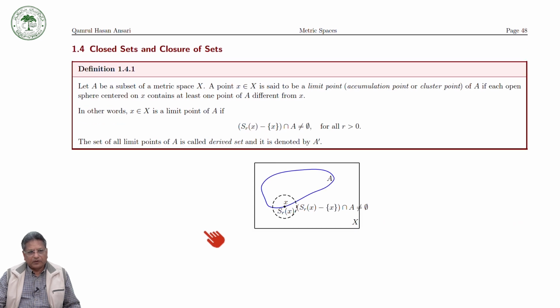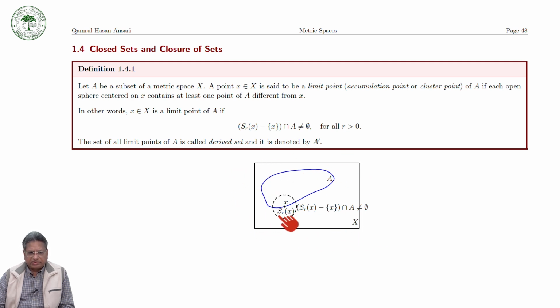Now we are going to see the concept of closed sets and the closure of a set. Before defining the closure of a set or a closed set, we have to define the limit point, or accumulation point, or cluster point of a set. Suppose this is your metric space, though a metric space may not be a rectangular shape.